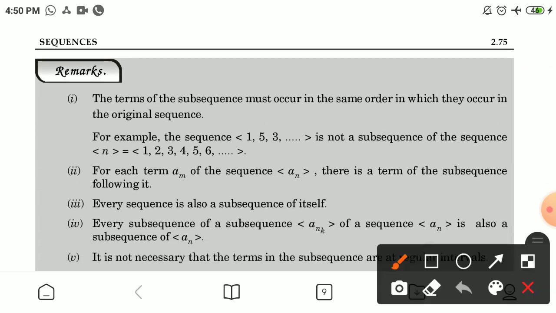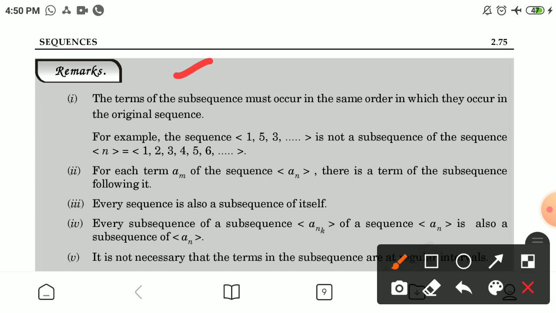Making remarks. First, the terms of the subsequence must occur in the same order in which they occur in the original sequence. For example, the sequence 1, 5, 3 is not a subsequence of the sequence a_n = 1, 2, 3, 4, 5, 6. Second, for each term a_m of the sequence {a_n}, there is a term of the subsequence following it. Third, every sequence is also a subsequence of itself.